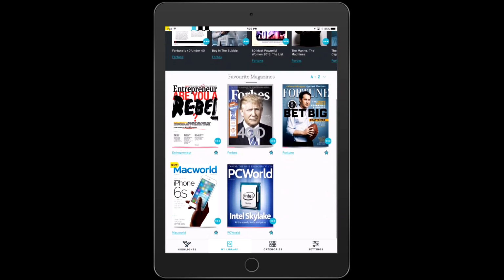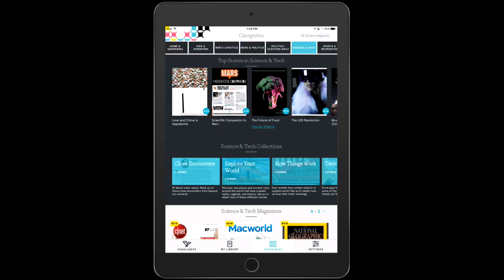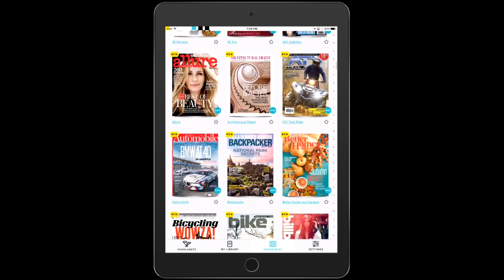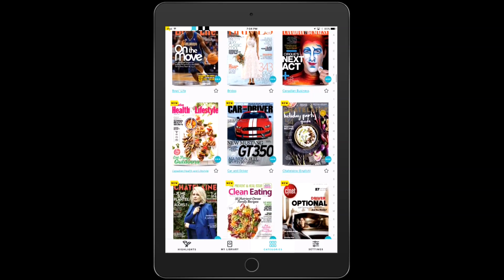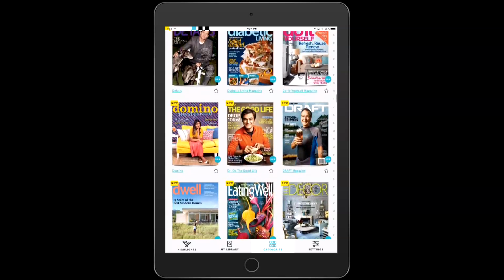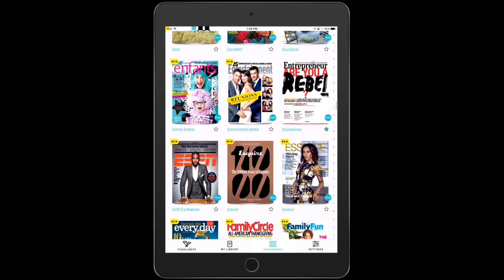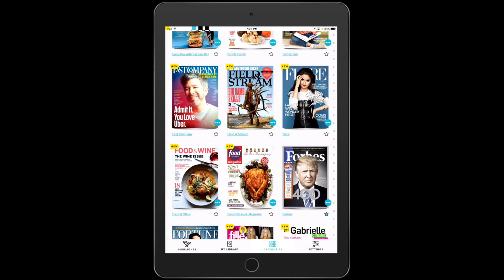You're finding the type of stuff that when you're at the grocery market and you look at the magazine stand, they have that here. You can see they have Bloomberg, Car and Driver, Consumer Reports. They have magazines here I've never heard of before, but also Entertainment Weekly. There are a lot of magazines here that I think are certainly worth the $9.99 that you would spend a month. And just so you know, you can read as many magazines as you want. You're not limited to a certain amount per month. You could read everything here as you go, which I find is really kind of cool.